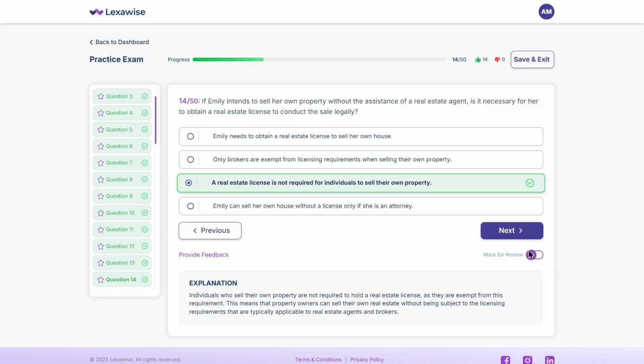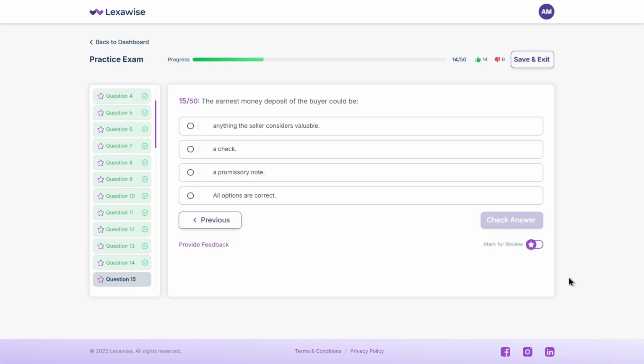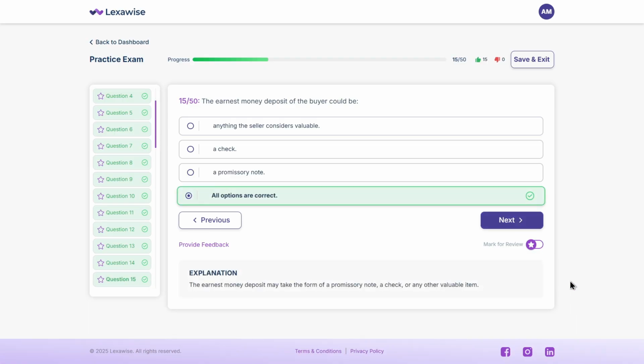Here's another one. The earnest money deposit of the buyer could be A. Anything the seller considers valuable. B. A check. C. A promissory note. D. All options are correct. Take a second. The answer is D. All options are correct. Earnest money can be any form of valuable consideration, a check, a note, or something else, as long as both parties agree. Let's move on.